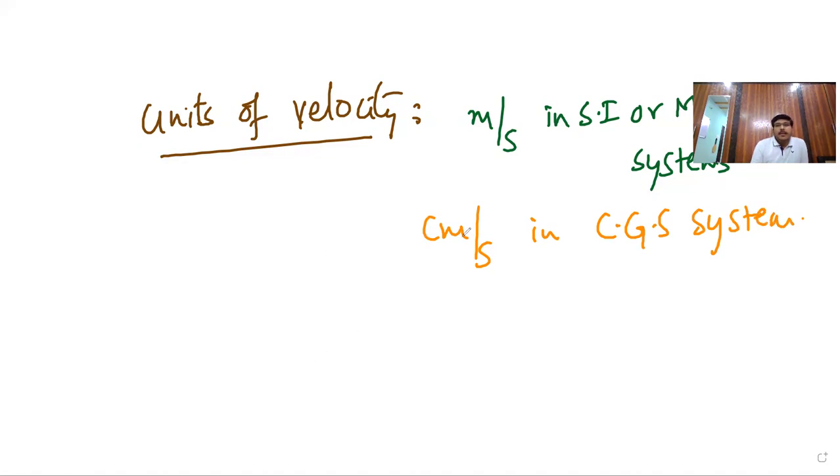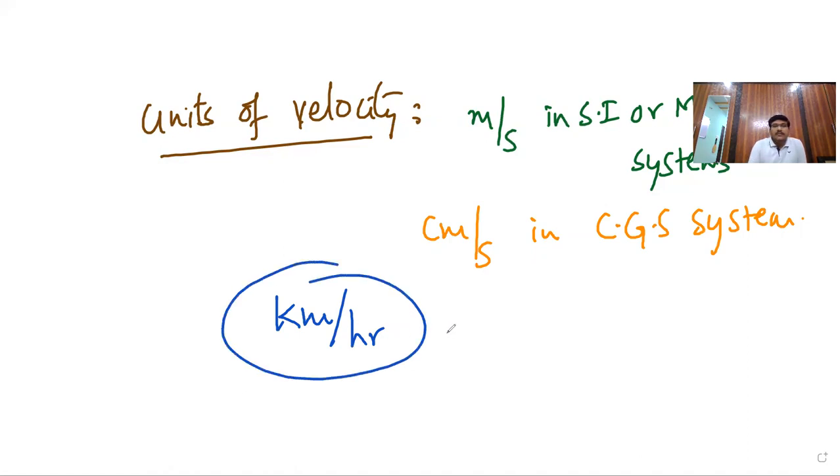Sometimes, generally, we denote speed and velocity in kilometer per hour. There, instead of meter per second or centimeter per second, they denote the speed in kilometer per hour. This is the general unit mentioned.